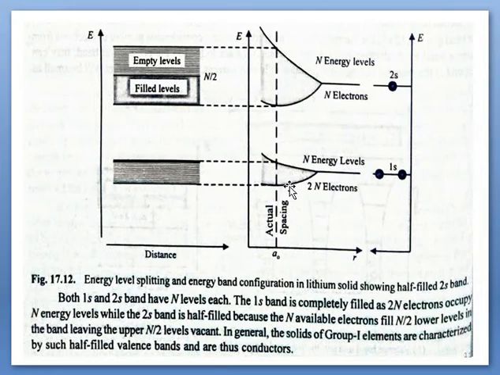And here n energy levels and 2n energy states, and those 2n energy states will be completely occupied by 2n electrons. And here n energy levels and 2n energy states, and among these 2n energy states, only n energy states will be occupied. Means 50% of energy states will be occupied, and the upper n energy states, the remaining 50%, will be empty.